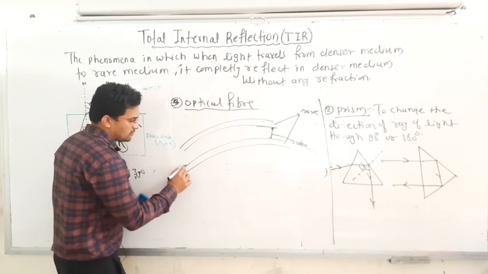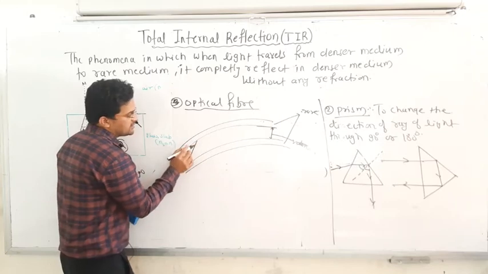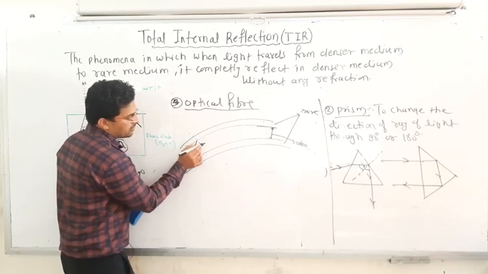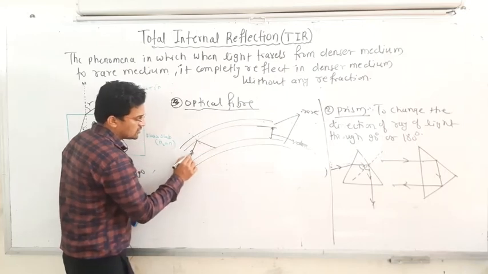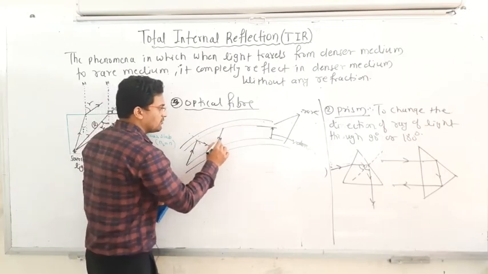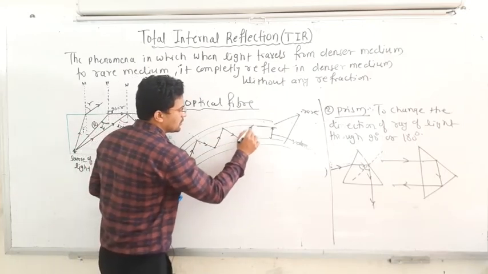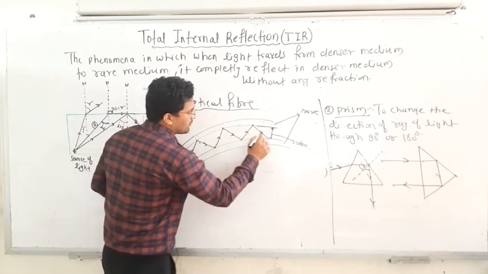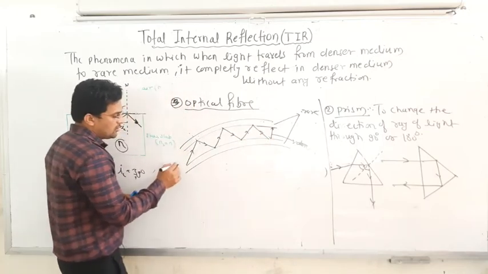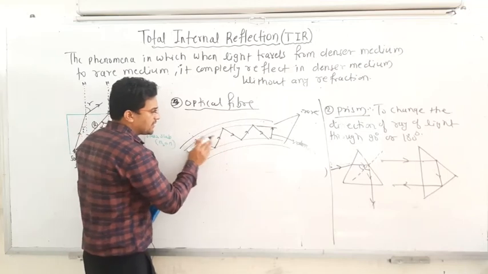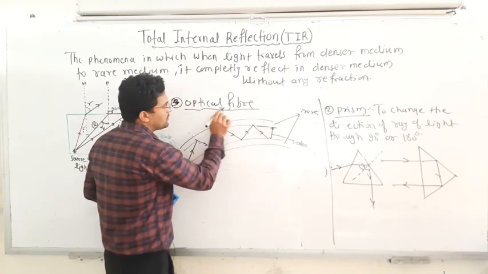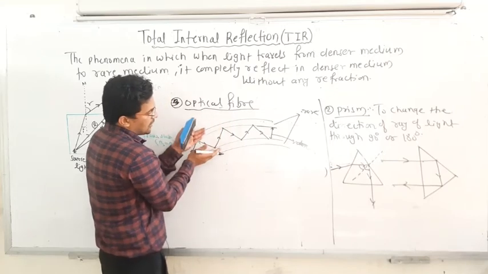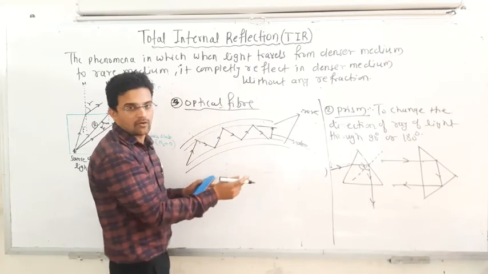When the light enters from the denser medium, it is incident on the interface between the denser medium and the rarer medium, so it is almost completely reflected back. The light travels along a zigzag path without any refraction, so it is completely reflected in the same denser medium, in this pipe, and this particular segment is known as the optical fiber.